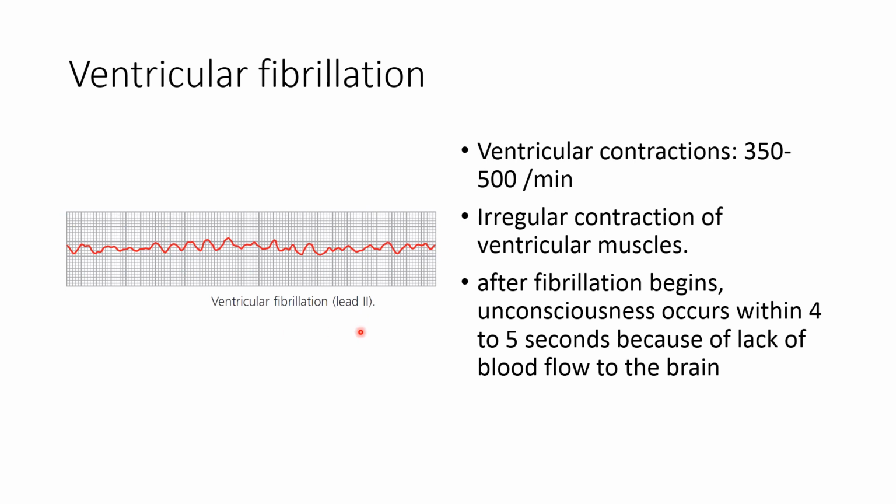Ventricular fibrillation. In ventricular fibrillation, ventricular contractions increase from 350 to 500 beats per minute. It leads to irregular contraction of the ventricular muscles, and the irregular contraction of the ventricular muscle leads to a serious decrease in the cardiac output. So whenever fibrillation begins, unconsciousness occurs within 4 to 5 seconds because of the lack of blood supply to the brain.